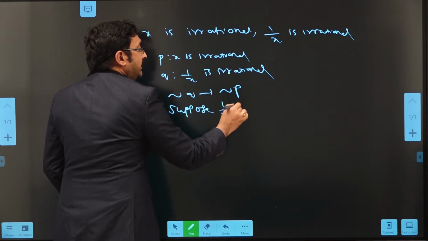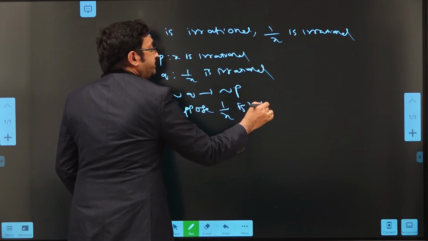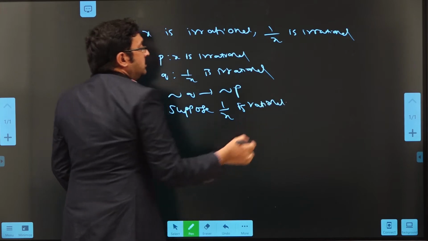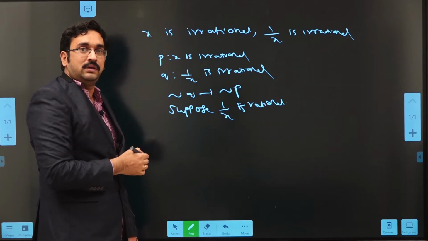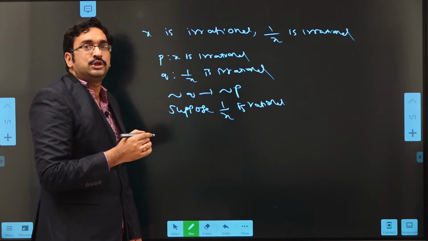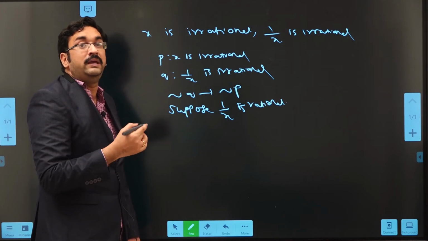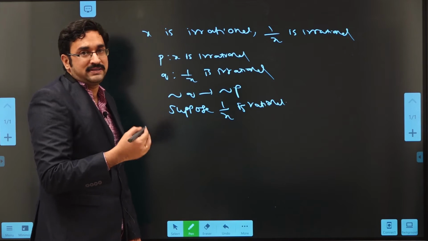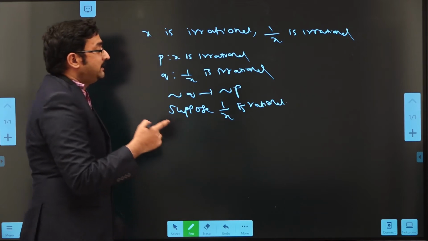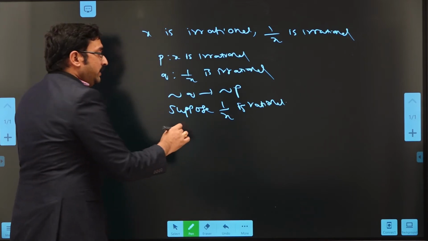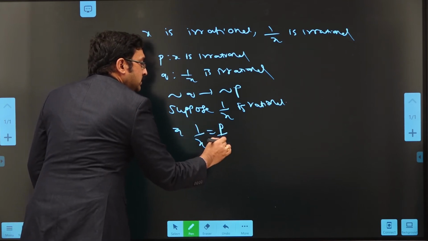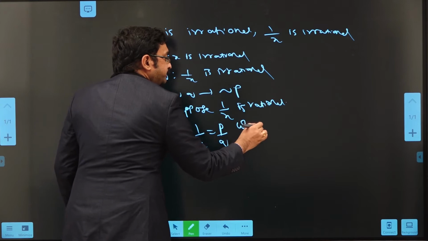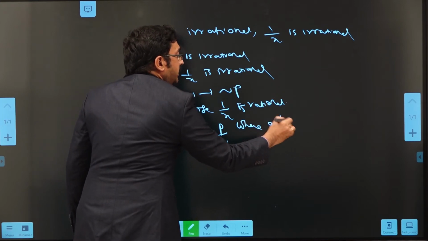1 by x is rational. In previous slides we discussed the definition of a rational number. Every rational number should be expressed in the form of P by Q, where the denominator is non-zero. So by the definition of rational number, we can express 1 by x as 1 by x equal P by Q, where Q not equal to 0.